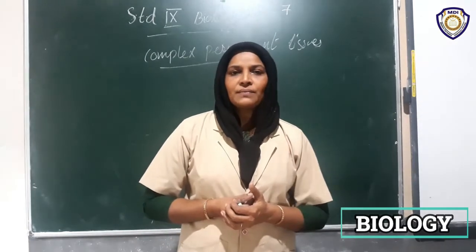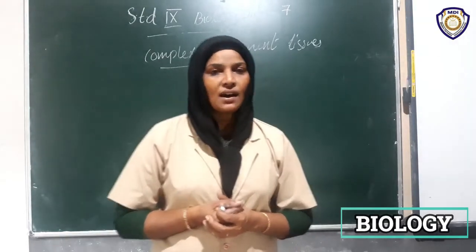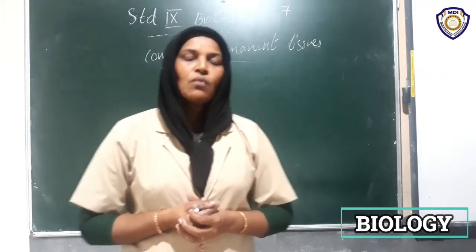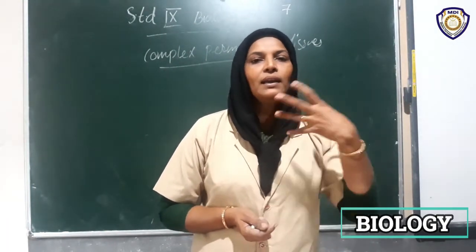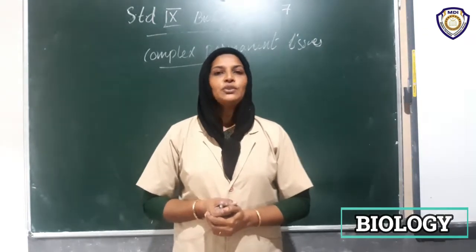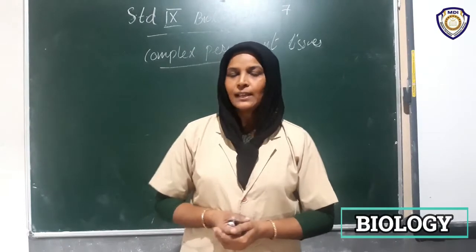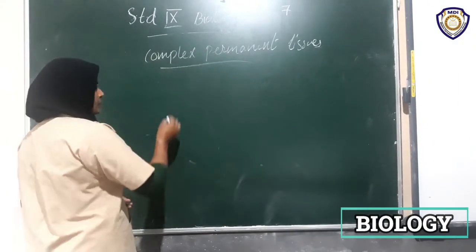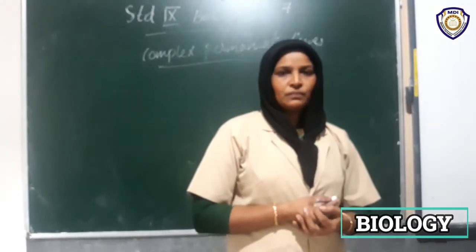Okay. Yes. Which are these tissues? These tissues are called vascular bundles or vascular tissues, commonly called conductive tissues. Conductive tissues are xylem and phloem. You know that, xylem and phloem. So conductive tissues are xylem and phloem.